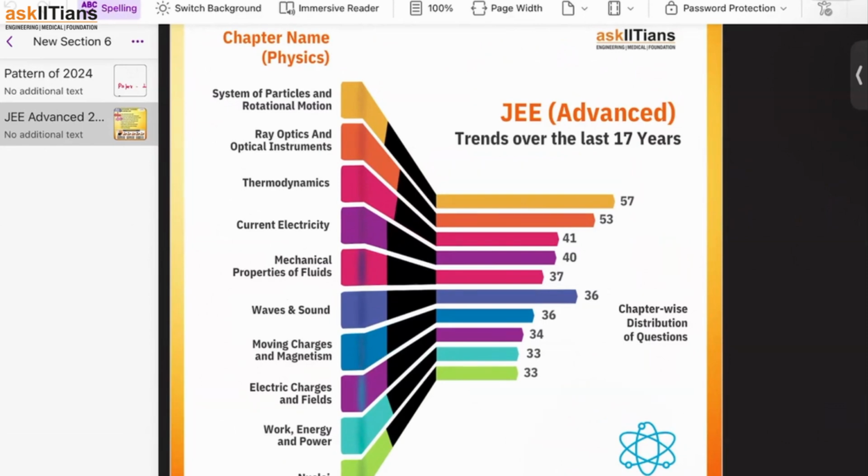But as I already said, mechanics is tough. On the other hand, if you see the second or third, that is actually the most important part, which people miss out. Because mostly people are focusing more on mechanics, right? But if you see ray optics and optical instruments, which is basically geometrical optics and the other topics, and then thermo, you will see that the number of questions asked from these two topics are also very, very high. So here you have to take understanding, you have to mark for yourself.